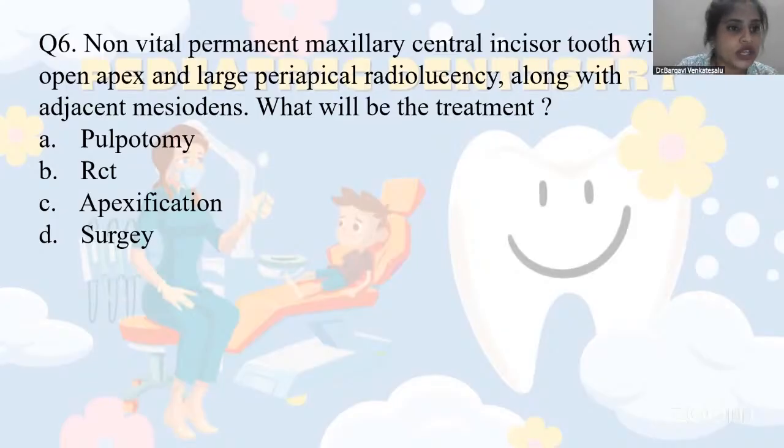But one more word they have given is that it has open apex. All right. So in such cases, you should go for apexification. I'll tell in detail about apexification in the next slide. So your RCT is done for permanent teeth, but before RCT, we have to do the apexification. I'll tell you that. And pulpotomy is basically for a primary tooth, so we are just rejecting that.